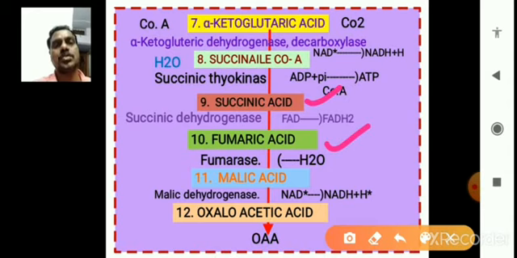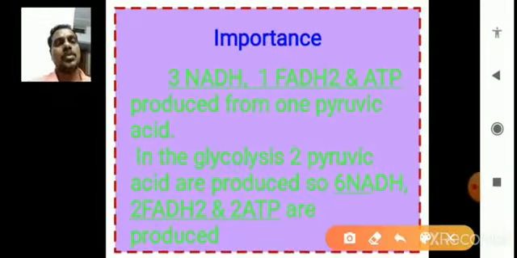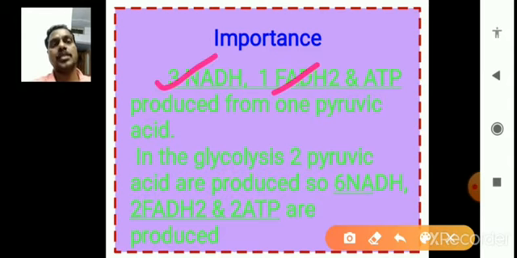Between these two steps the FADH2 is formed. So for each pyruvic acid participating in the Krebs cycle, one FADH2, 3 NADH and one ATP are produced. This is based on one pyruvic acid.